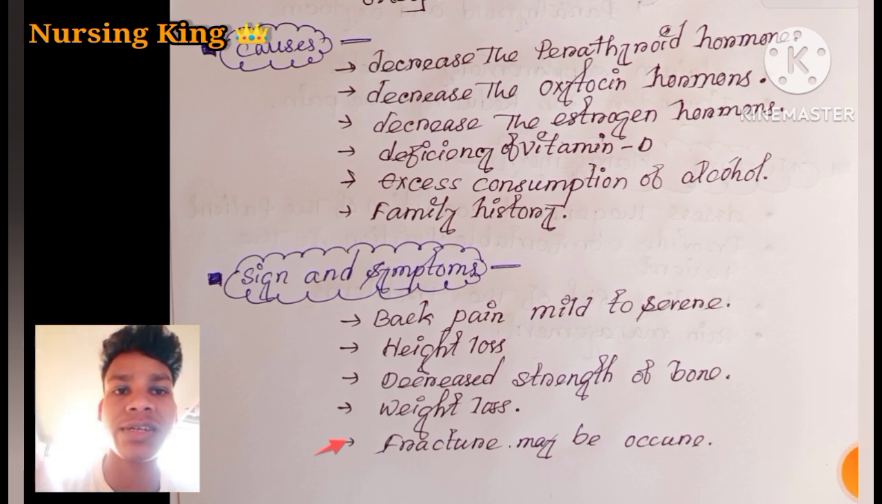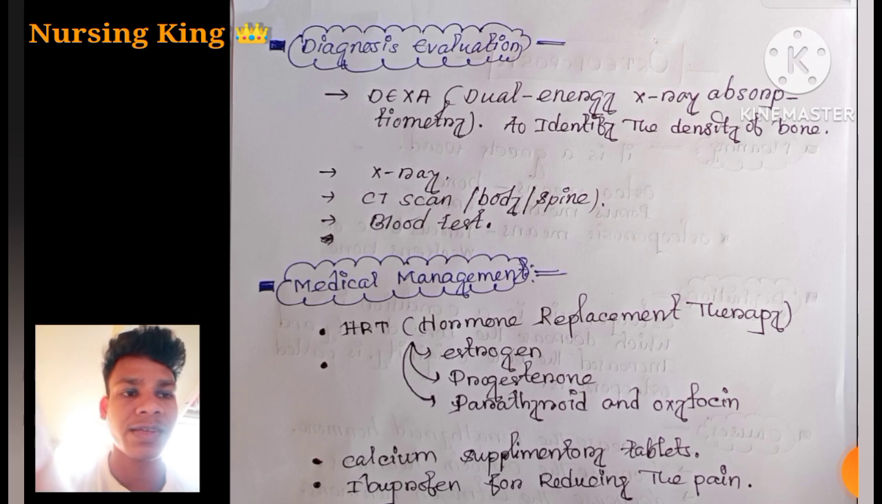We are going to the diagnosis. How do you diagnose osteoporosis? We are coming to the diagnosis, and the first diagnosis is DEXA. So what is the full form? DEXA is dual energy X-ray absorptiometry. It is one of the medical devices to identify the density and strength of the bone.